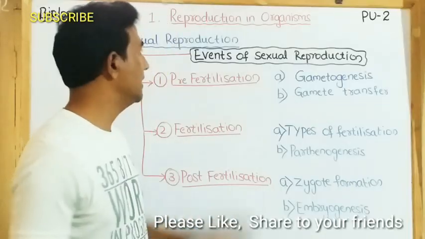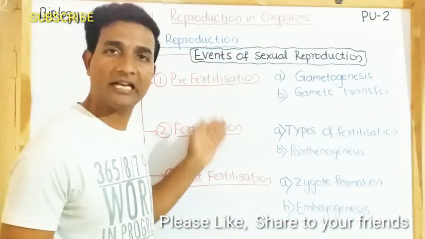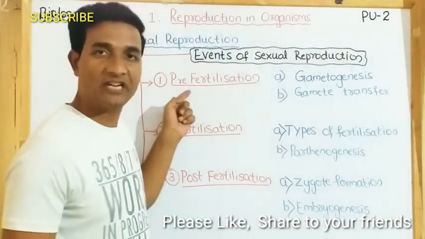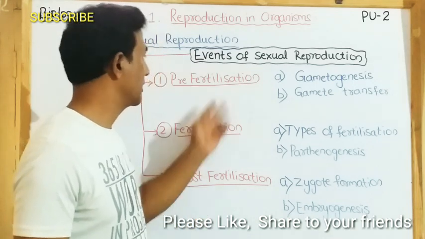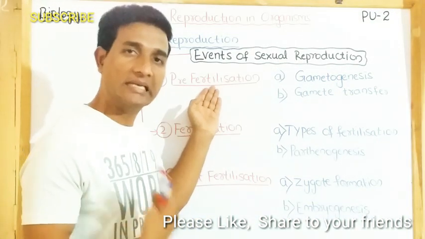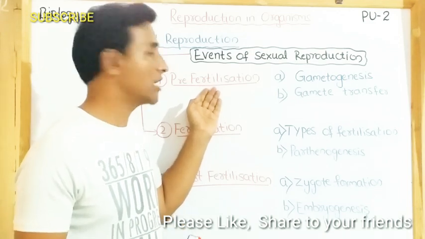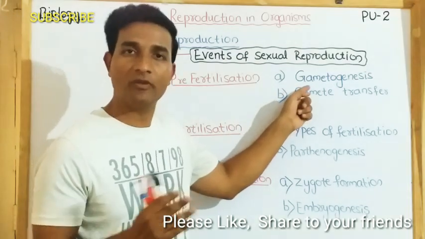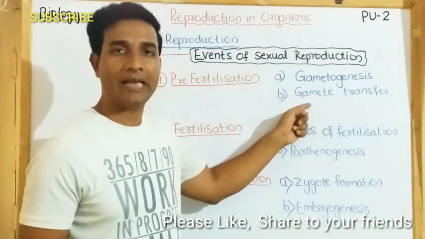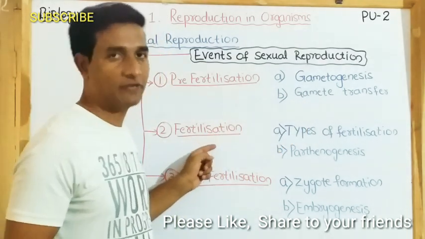Now let us see the events of sexual reproduction. There are mainly three events of sexual reproduction: pre-fertilization event, fertilization event, and post-fertilization event. Whatever events take place before fertilization are called pre-fertilization. Before fertilization there will be formation of gametes, and the gametes formed should be transferred, and after that, fertilization.